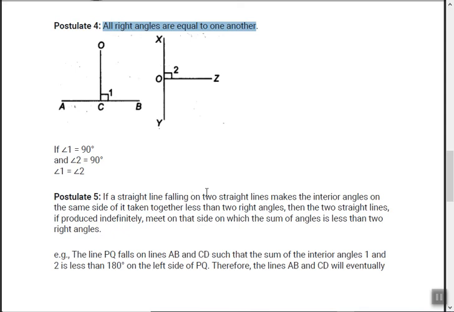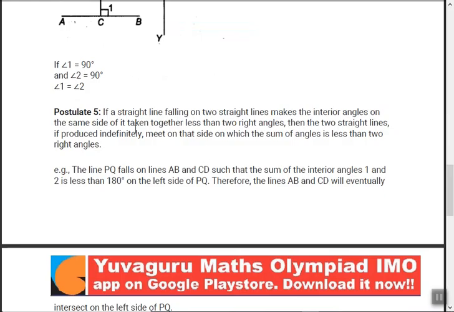If a straight line falling on two straight lines makes interior angles on the same side of it taken together less than two right angles, then the two straight lines, if produced indefinitely, meet on that side on which the sum of the angles is less than two right angles. Now this is difficult to digest. Let's get an example. See this figure.